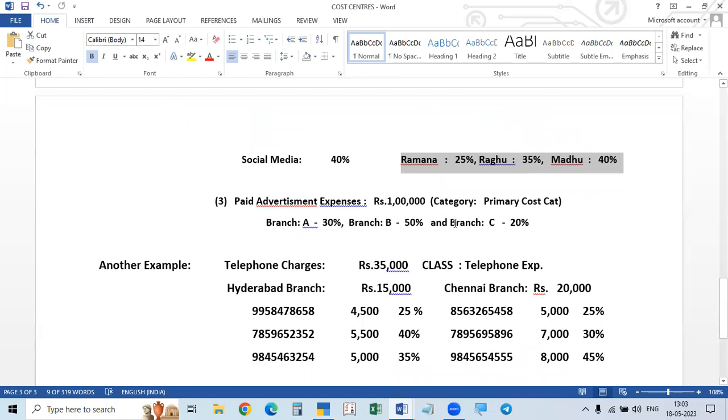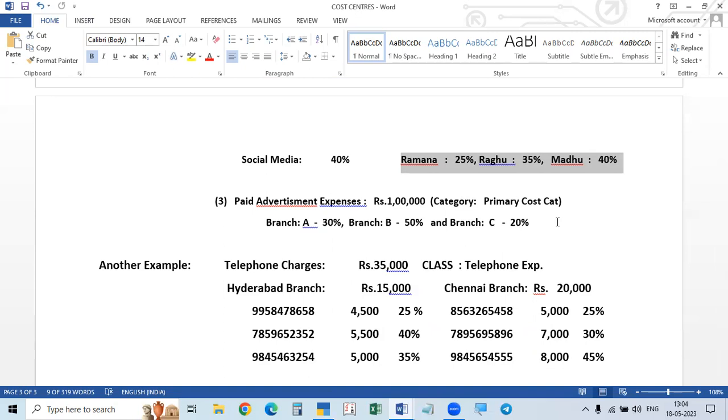Here is the advertisement expenses, meaning branch. So we are dividing to the branch. That is why these branches are called cost centers only. So for this also, again, advertisement expenses, you can divide this one and take primary cost category. Under primary cost, you take advertisement, already created, not that you separately create advertisement expenses. And under cost centers, branch A 30%, branch B 50%, branch C 20%. You pre-define and select that one, advertisement charges.